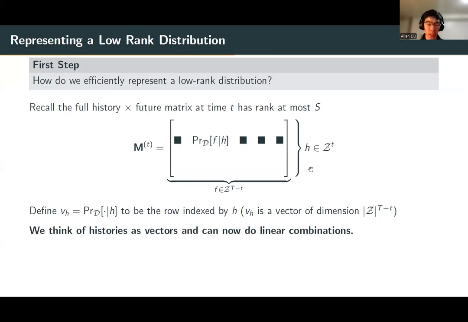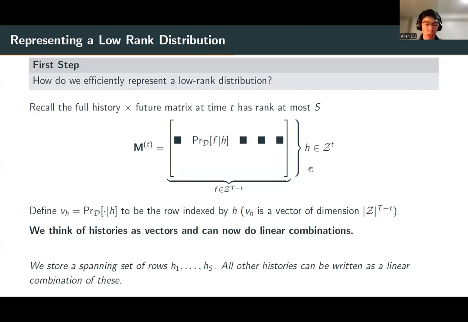The main insight is the following. For each history h, we associate the vector v sub h to be the row vector indexed by the history h of the above matrix. This vector v sub h is exponentially long, but we will think of histories as their associated vectors, and we can now take linear combinations between different histories.